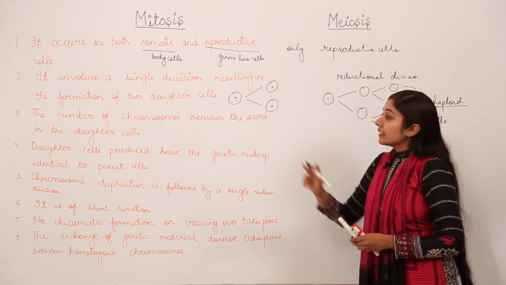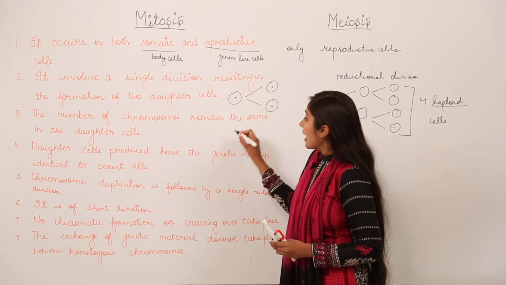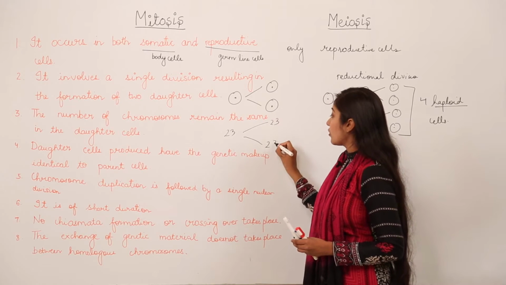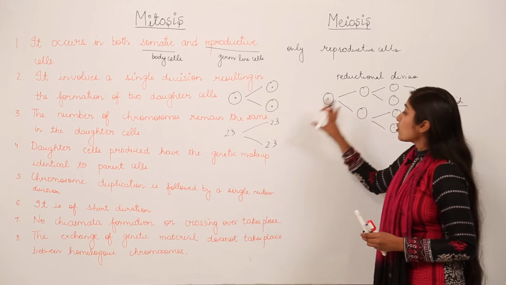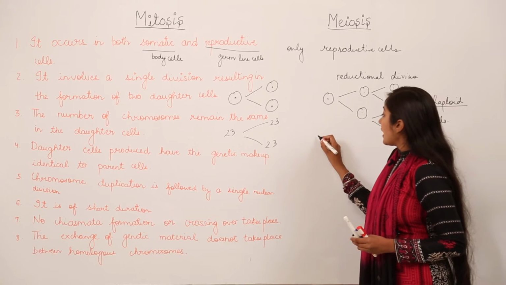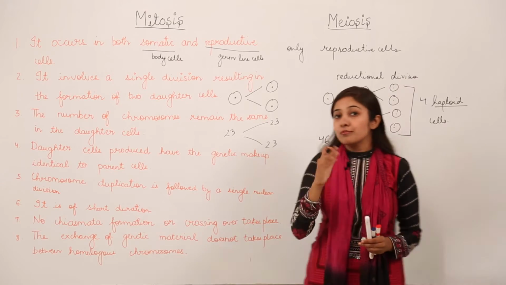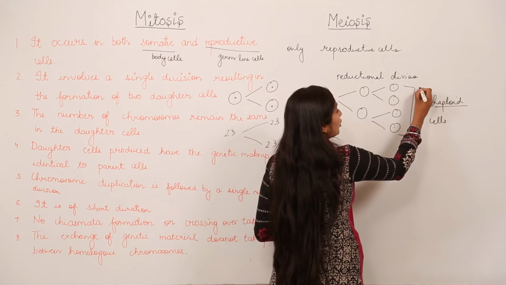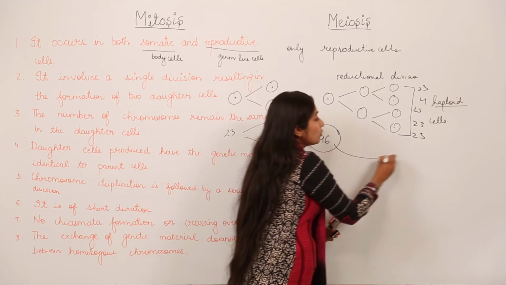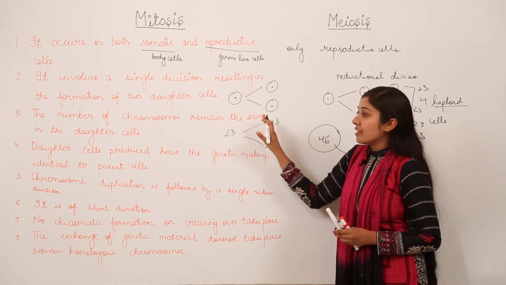Next major difference: in mitosis the number of chromosomes remains the same in the daughter cells. Means if this cell has 23 chromosomes, these cells will also have 23, and these cells will also have 23 chromosomes. But in case of meiosis, the chromosome number is reduced to half. So for example, if we have 46 chromosomes in this cell, the four cells which will be formed after complete meiosis will have 23 each. So the chromosome number from 46 has reduced to half, that is 23. But in case of mitosis, the number of chromosomes remains the same in the daughter cells.